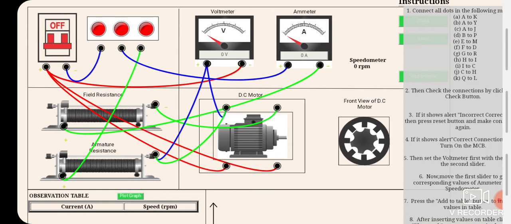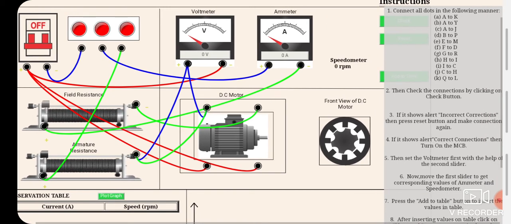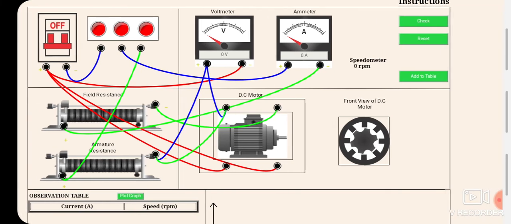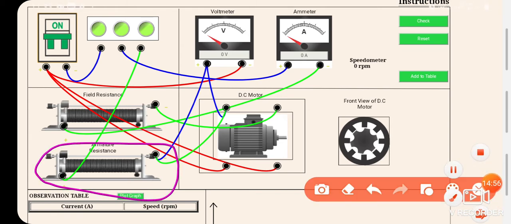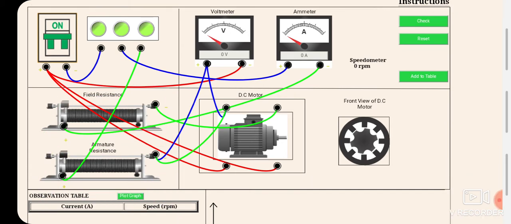So we have to turn on the MCB and then set the voltmeter first with the help of the second slider. Okay, so we will turn on the MCB by clicking it. You can see it is turned on. Now you have to vary the second slider, that means this one, okay, and this is the first slider, keep in mind. Now we will vary the second slider's value, and you can see at a certain value it will come.